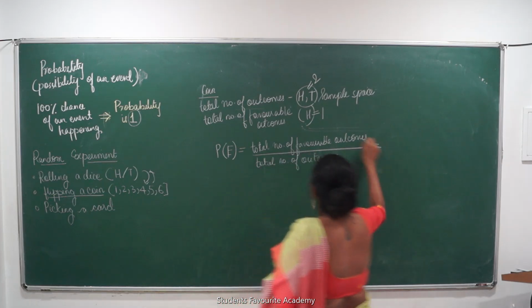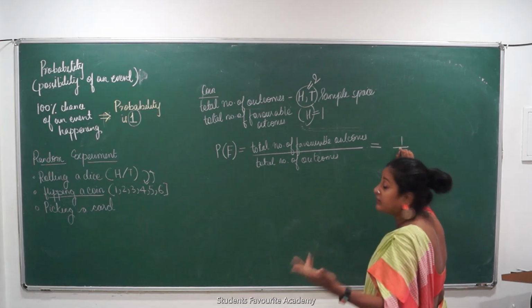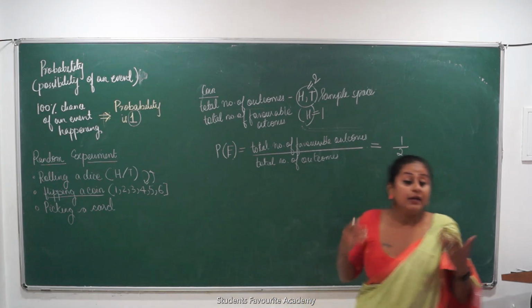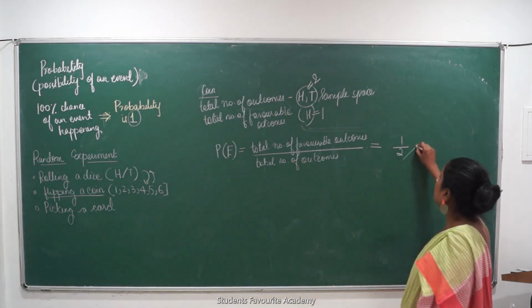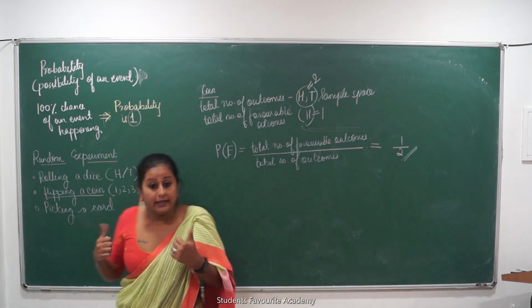So what is the total number of favorable outcomes? 1, heads. What is the total number of outcomes? 2. So what is the probability of the event where heads come? 1 upon 2.